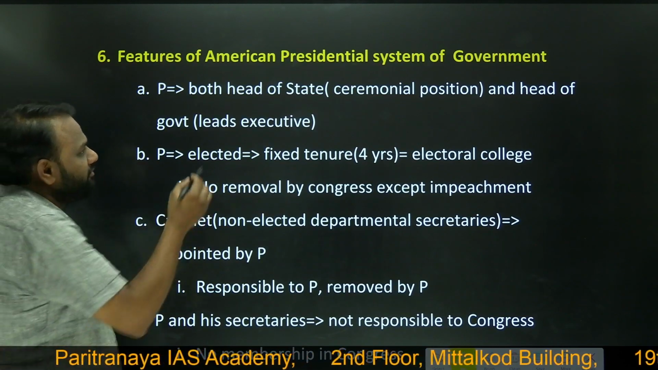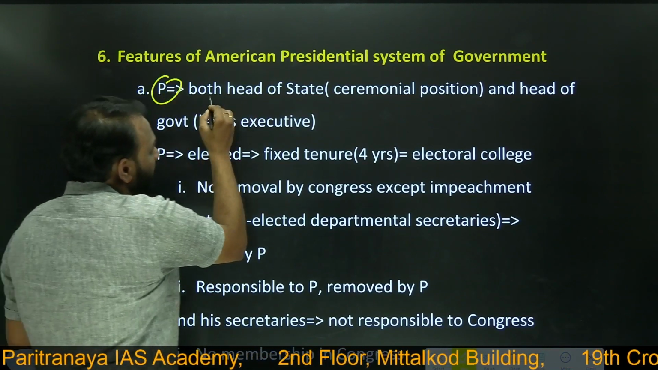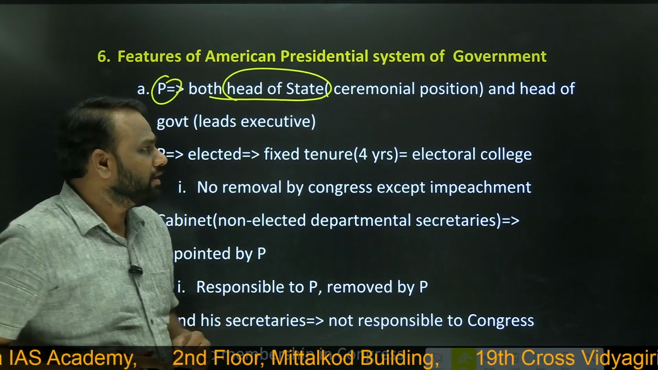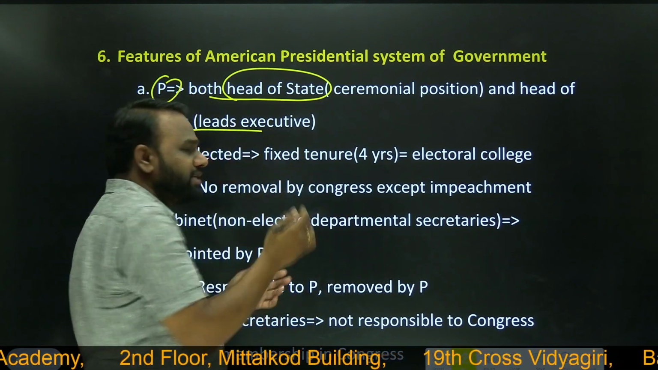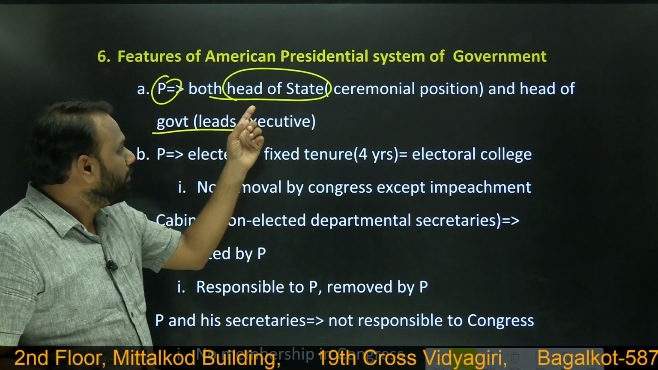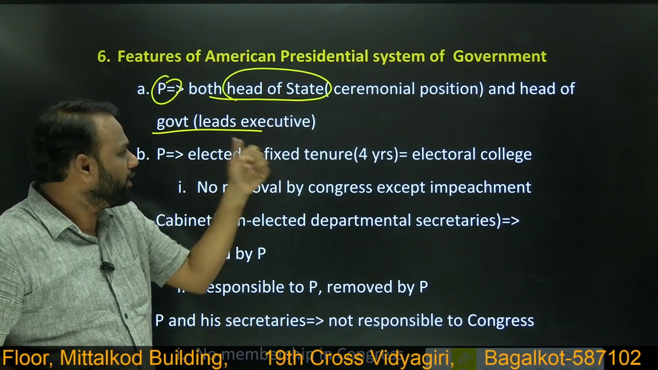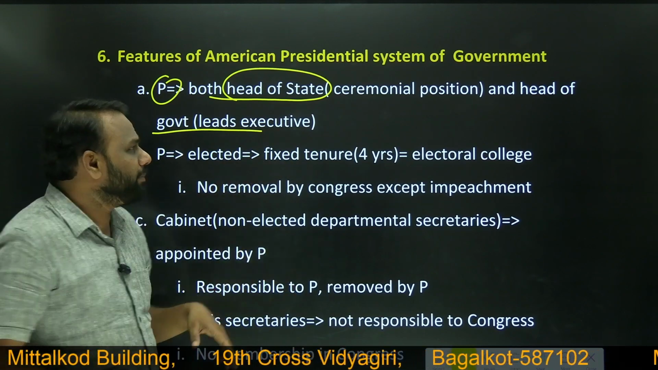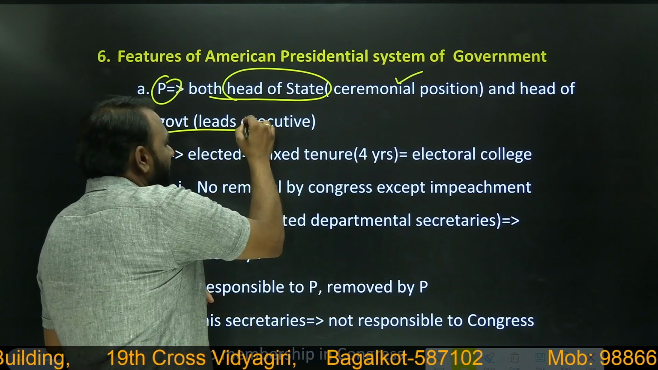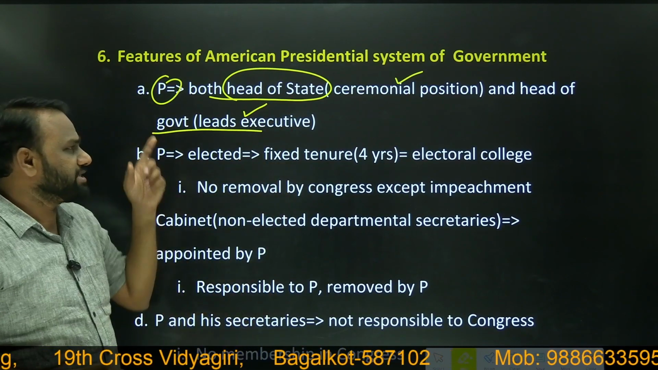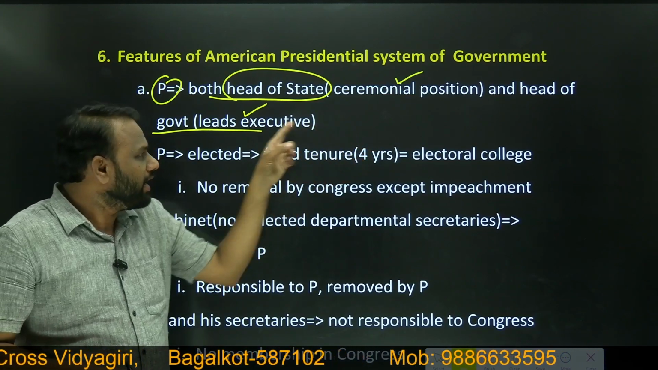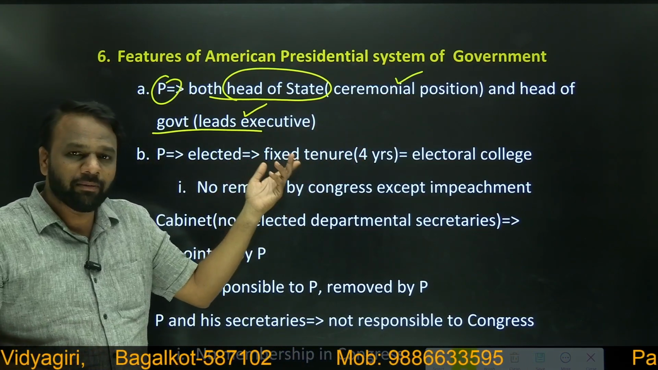So in case of presidential form of system, president is both head of state. So who is head of state in India? President. And head of government. Who is head of government in India? Prime Minister. But in presidential form of government, head of state is also president and head of government is also president. It means ceremonial position is enjoyed by president and real executive is also led by president. Whereas in case of India, ceremonial position is held by president and real executive power is held by prime minister.